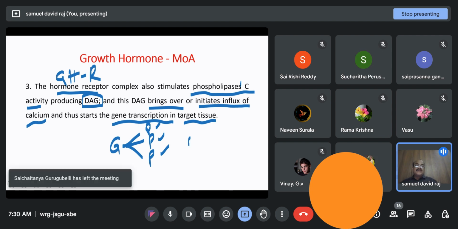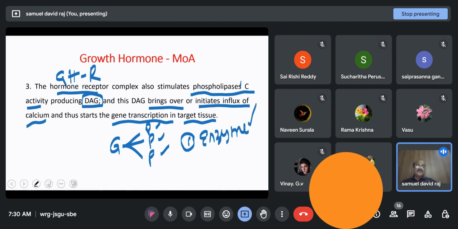So, there are two pathways. One, where enzymes of the cell are activated so that metabolism is promoted. The other, where gene expression is regulated so that proteins required for growth are produced. So this is the twofold action of growth hormone.